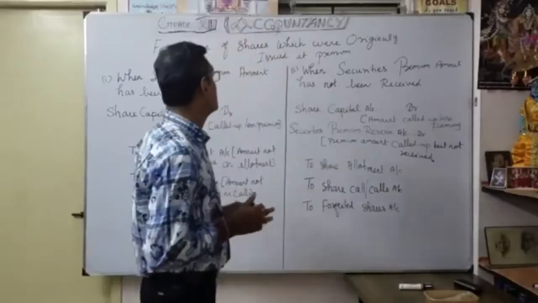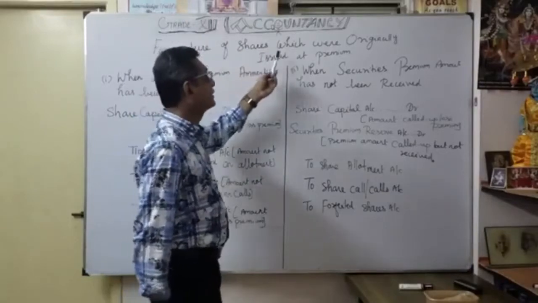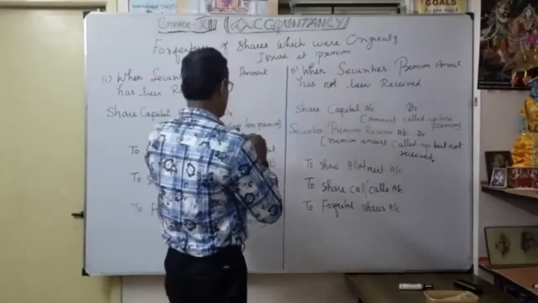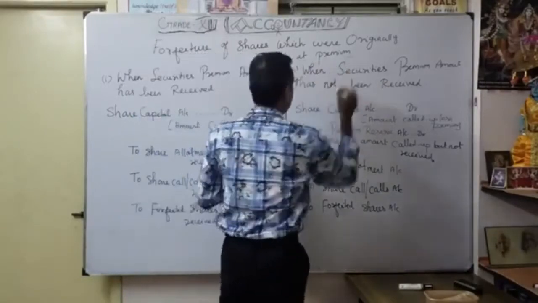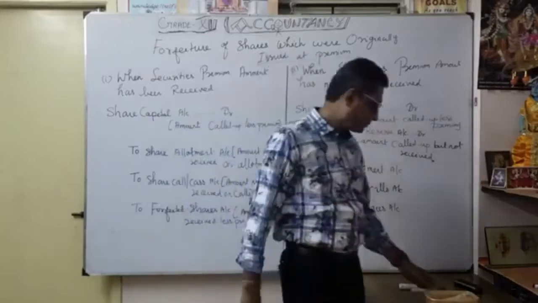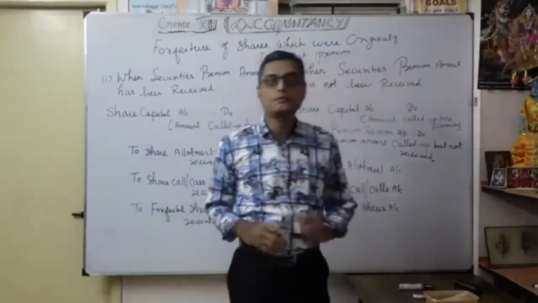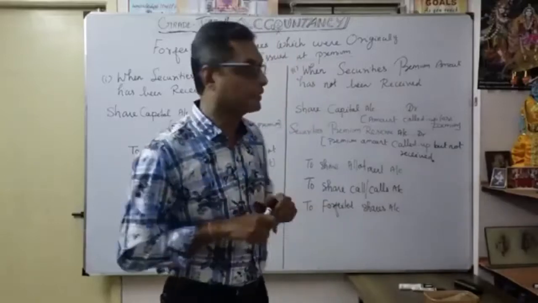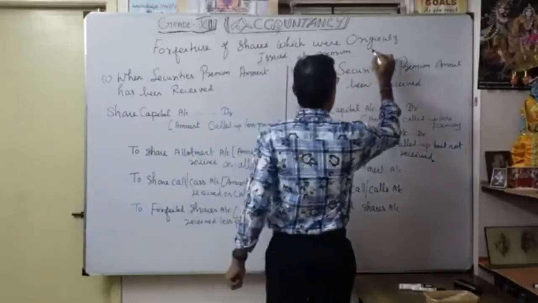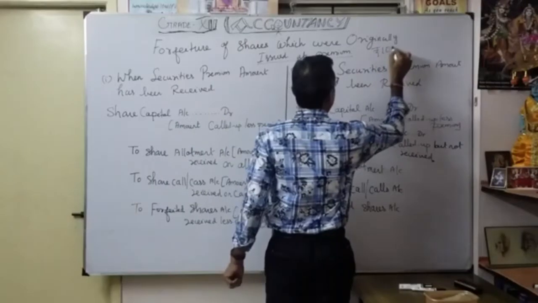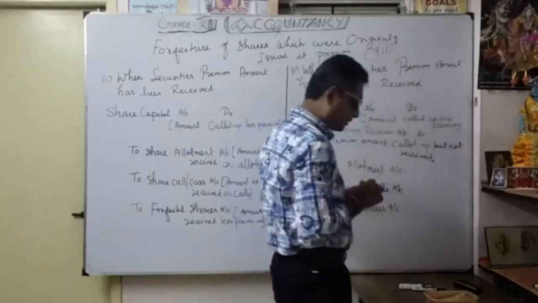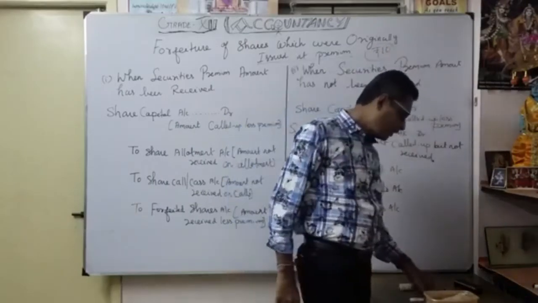Now listen here. This is the forfeiture of shares which were originally issued at premium. What is the meaning of premium? Usually shares are issued at par. For example, 10 rupees is the nominal value of the share.